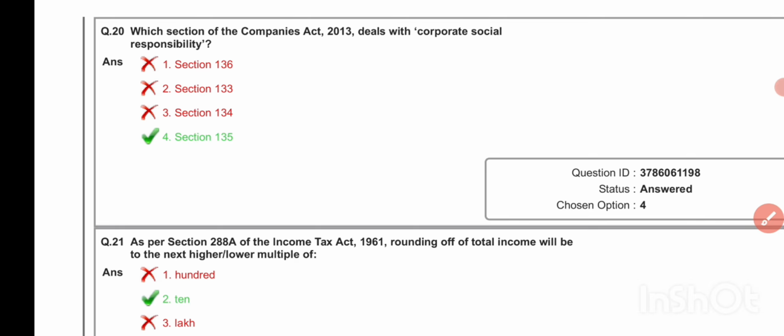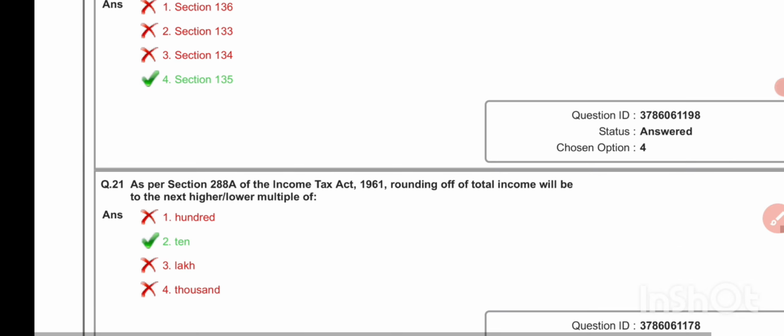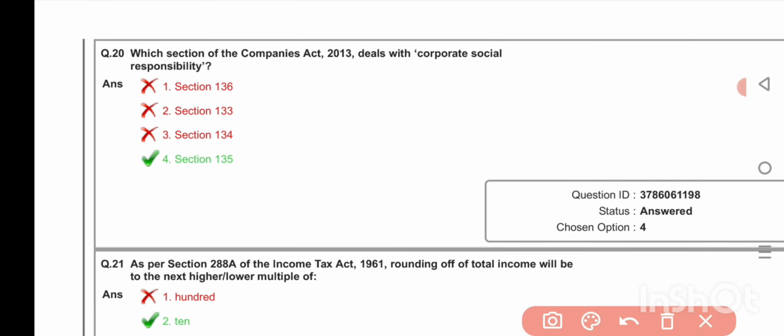Which section of the Companies Act 2013 deals with corporate social responsibility? Section 135. As per Section 288A of the Income Tax Act 1961, rounding off of the total income will be to the next lower multiple of 10.